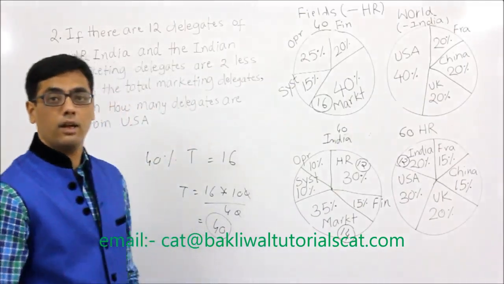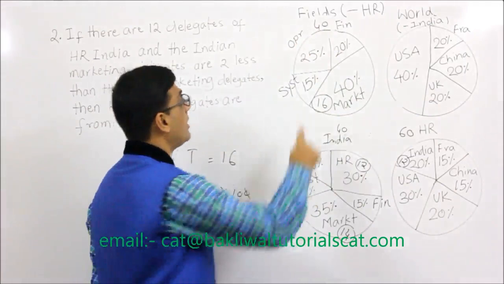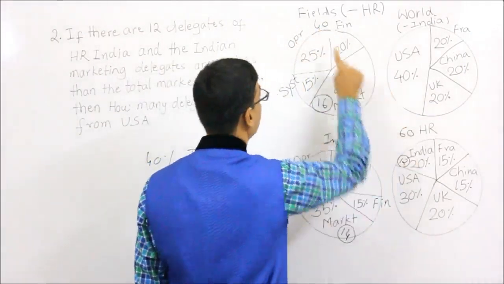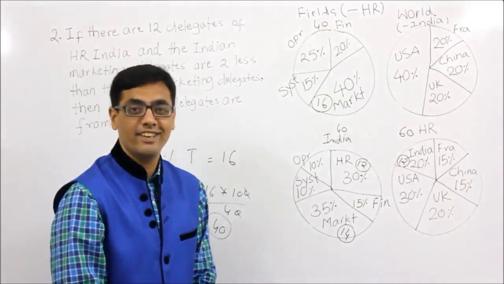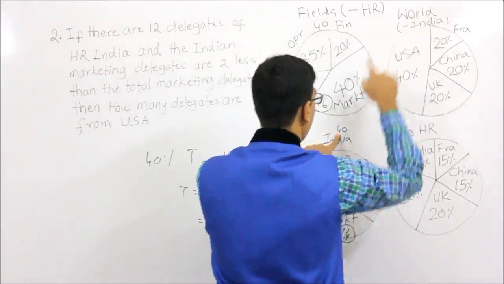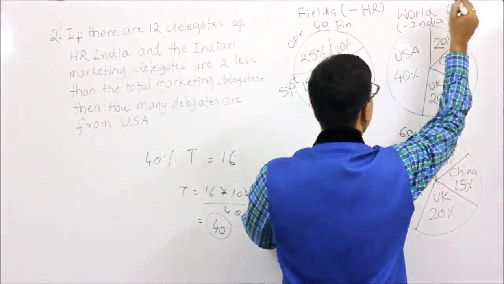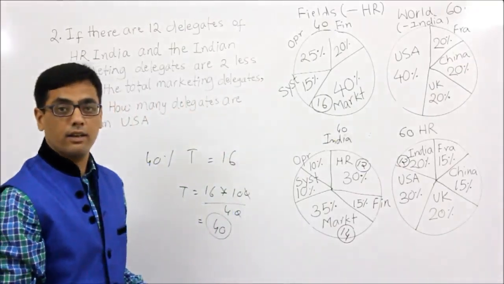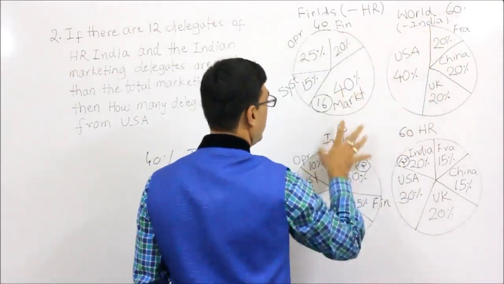Now my dear friends, if you recall in the explanation of question 1, this 40 plus 60 will give you the entire world, which is 100. And therefore, this 40 plus this number should also give you the entire world. And therefore this is 60. Are you getting it? Because this 40 plus 60 is the entire world, including India.